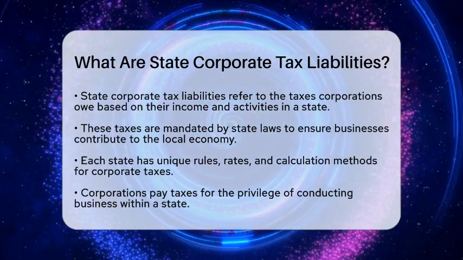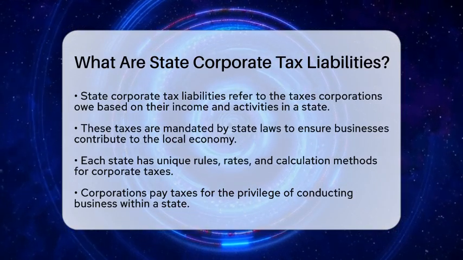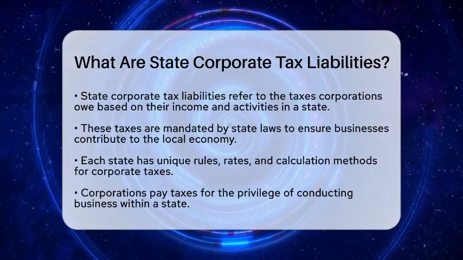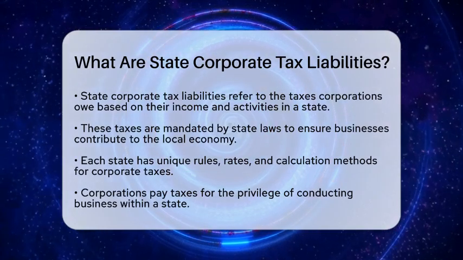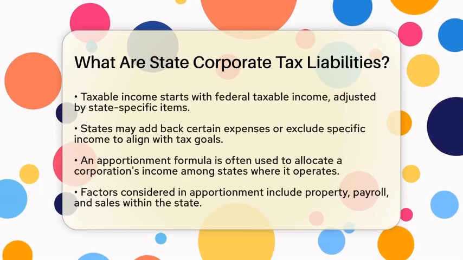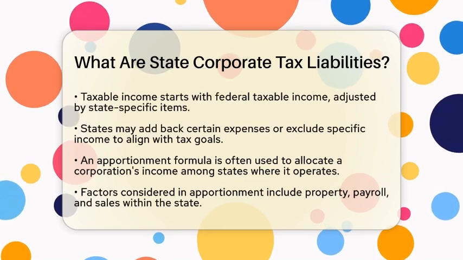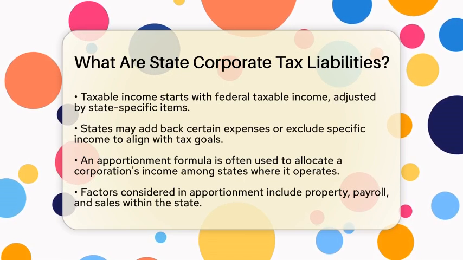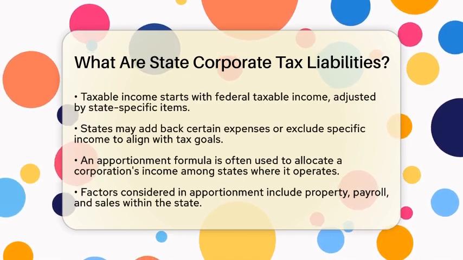To figure out how much tax a corporation owes, you start with the corporation's taxable income as defined by the state tax code. This often begins with the corporation's federal taxable income, which is then adjusted by adding or subtracting state-specific items. For example, some states might add back certain expenses or exclude specific income items to align with their tax goals. This means that the taxable income can look different depending on the state.